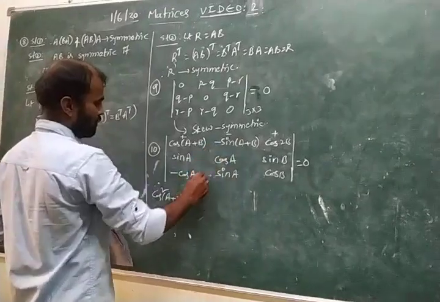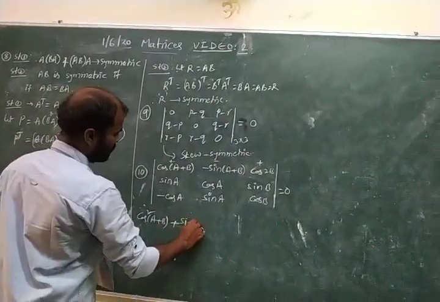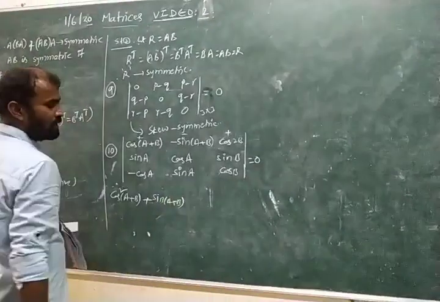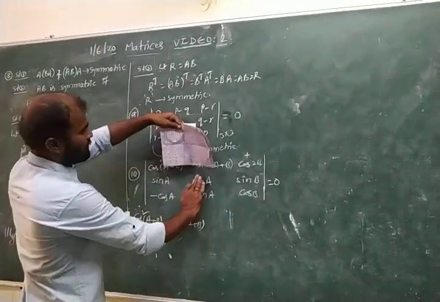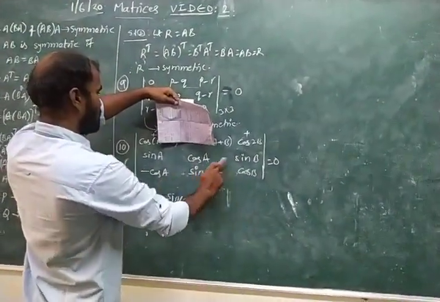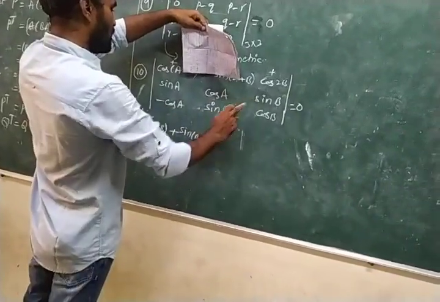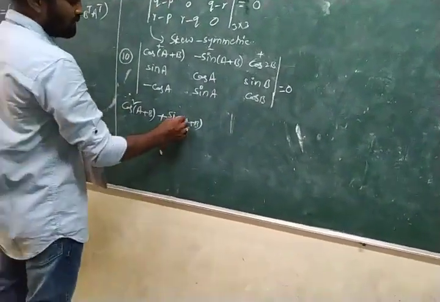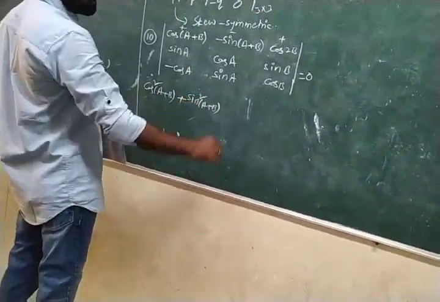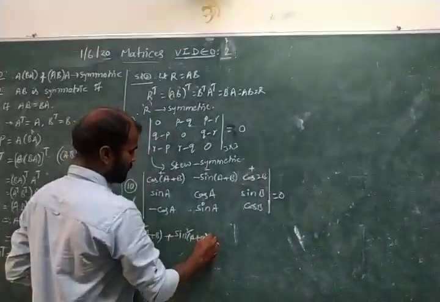Next minus, already we have minus of minus plus sin(a plus b). Closing the first column and second column, then ad minus bc: sin a cos b minus cos a sin b. Already we have minus here, sin a cos b plus cos a sin b is sin(a plus b). Already we have sin(a plus b) here, so sin square (a plus b).